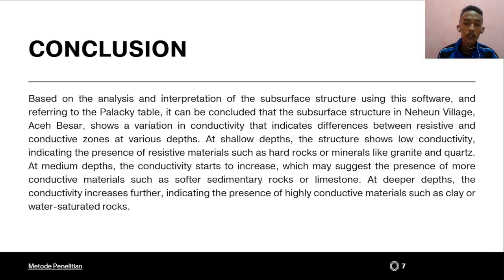At shallow depth, the structures show low conductivity, indicating the presence of resistive materials such as hard rocks or minerals like granite and quartz. At medium depths, the conductivity starts to increase, which may suggest the presence of more conductive materials such as softer sedimentary rock or limestone. At deeper depths, the conductivity increases further, indicating the presence of highly conductive materials such as clay or water-saturated rocks.